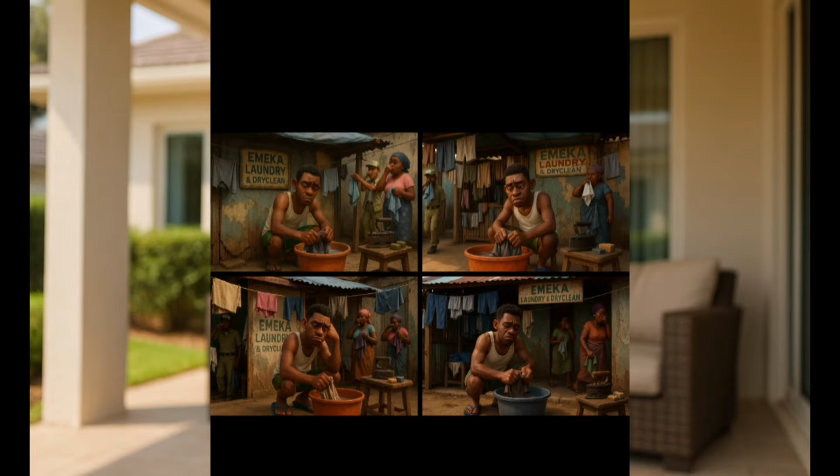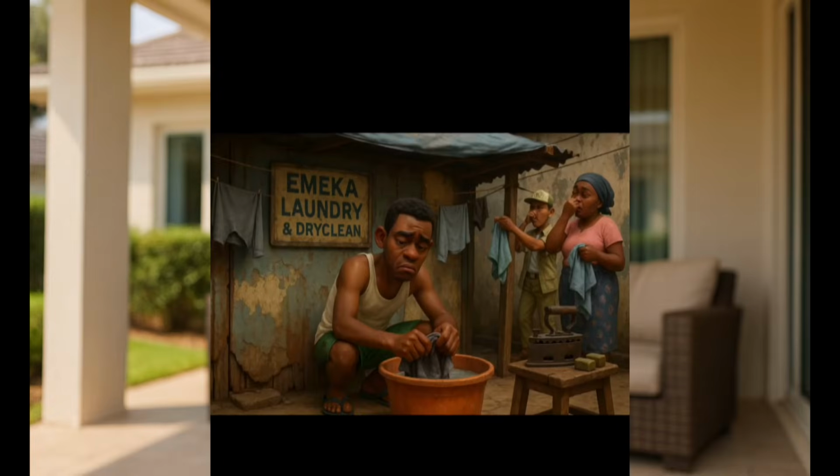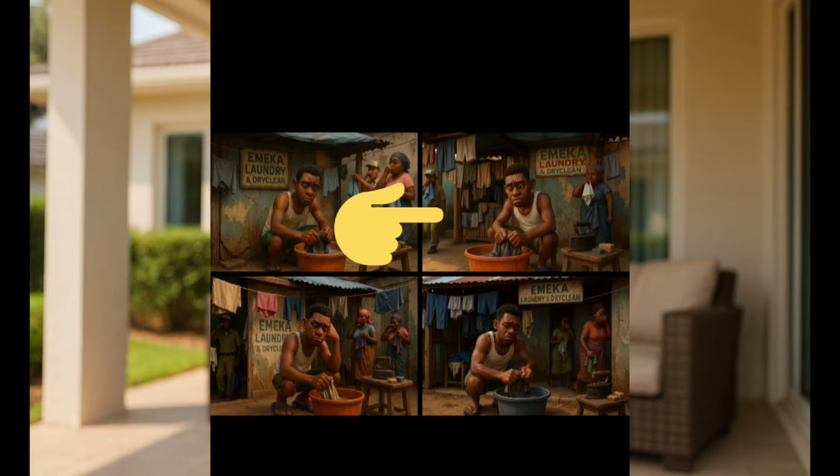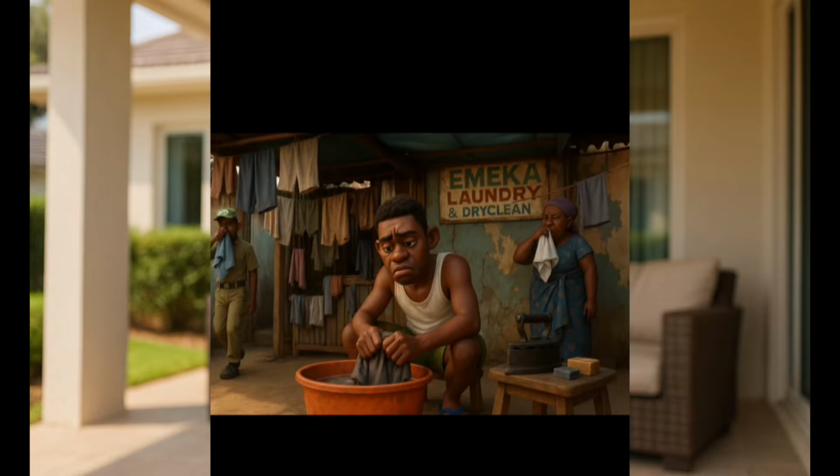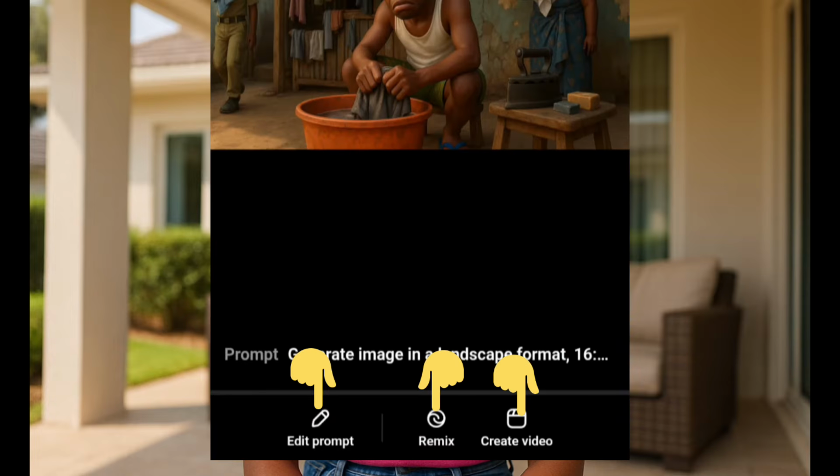This is what it generated for us. As you can see, this is the image. So I'm going to choose this very one here. So I'll tap on it, and once you have tapped on the one you like, you are going to see 3 options right here, which are edit prompt, remix, and create video. I'm not creating video because we are just using the free version of Sora. Yeah, that is the free plan of Sora. If you want to create your videos, that means you have to upgrade your plan with Sora.